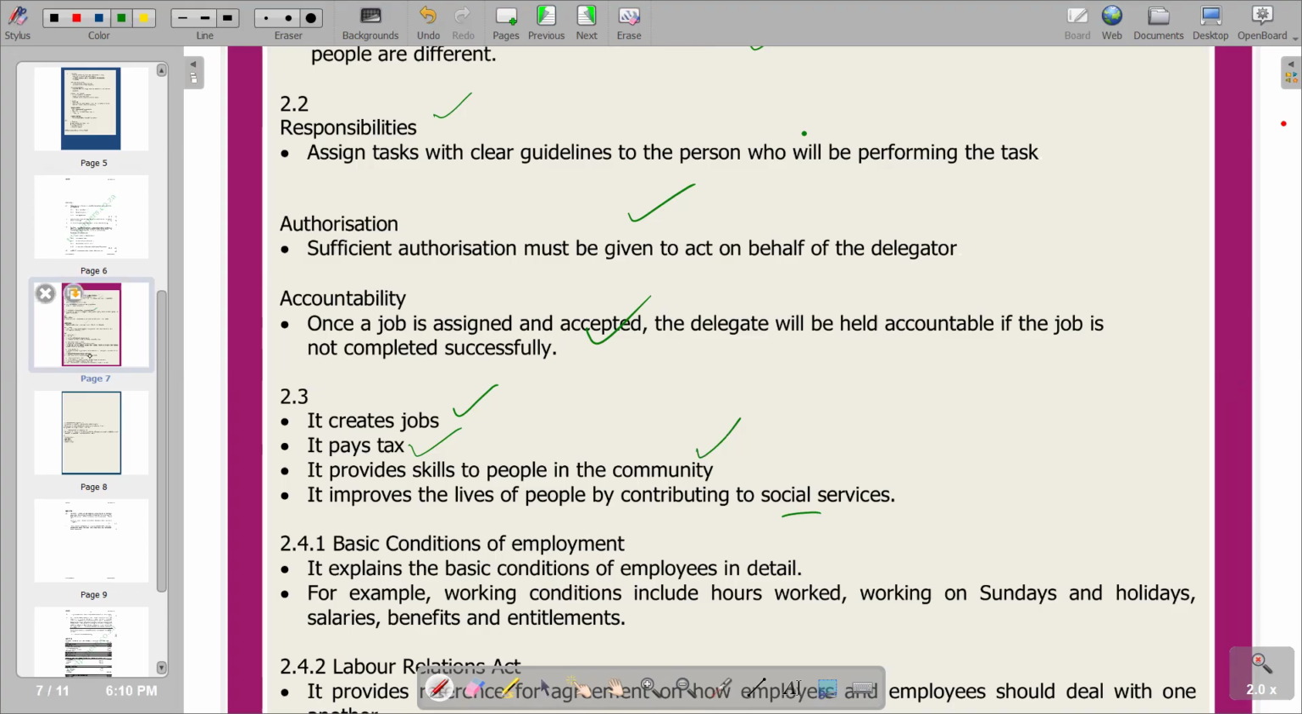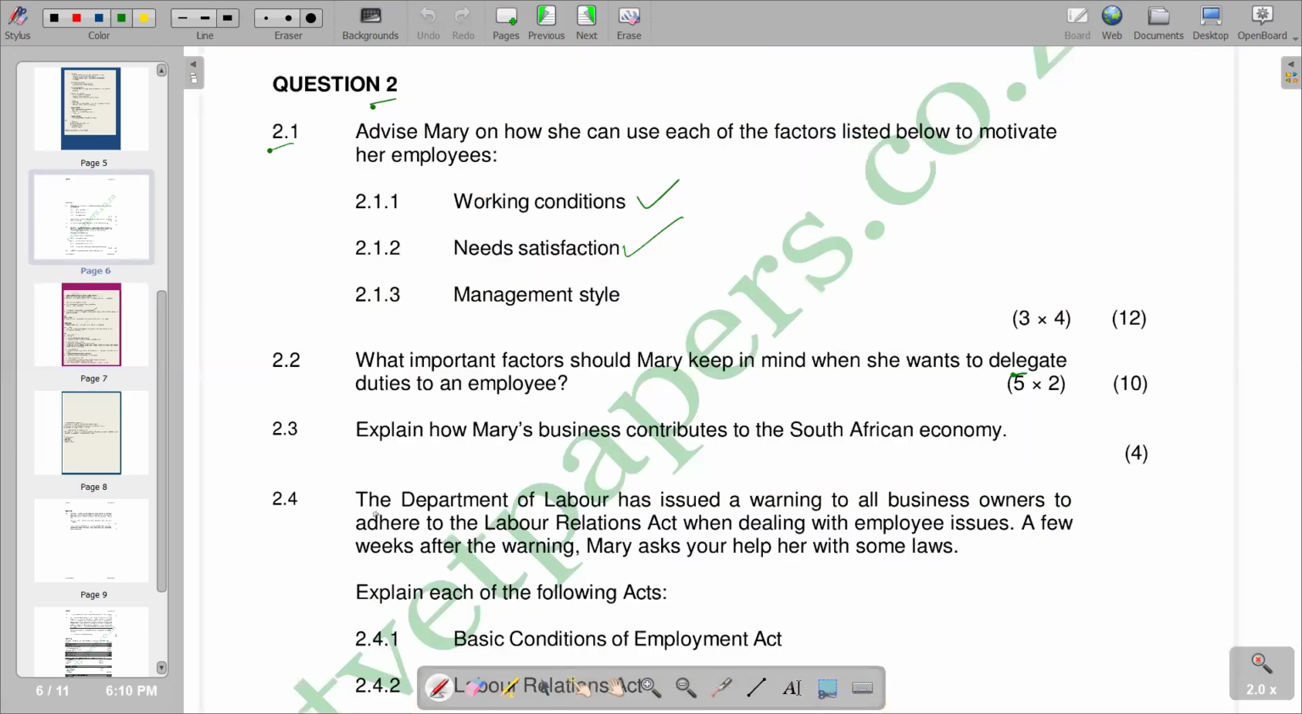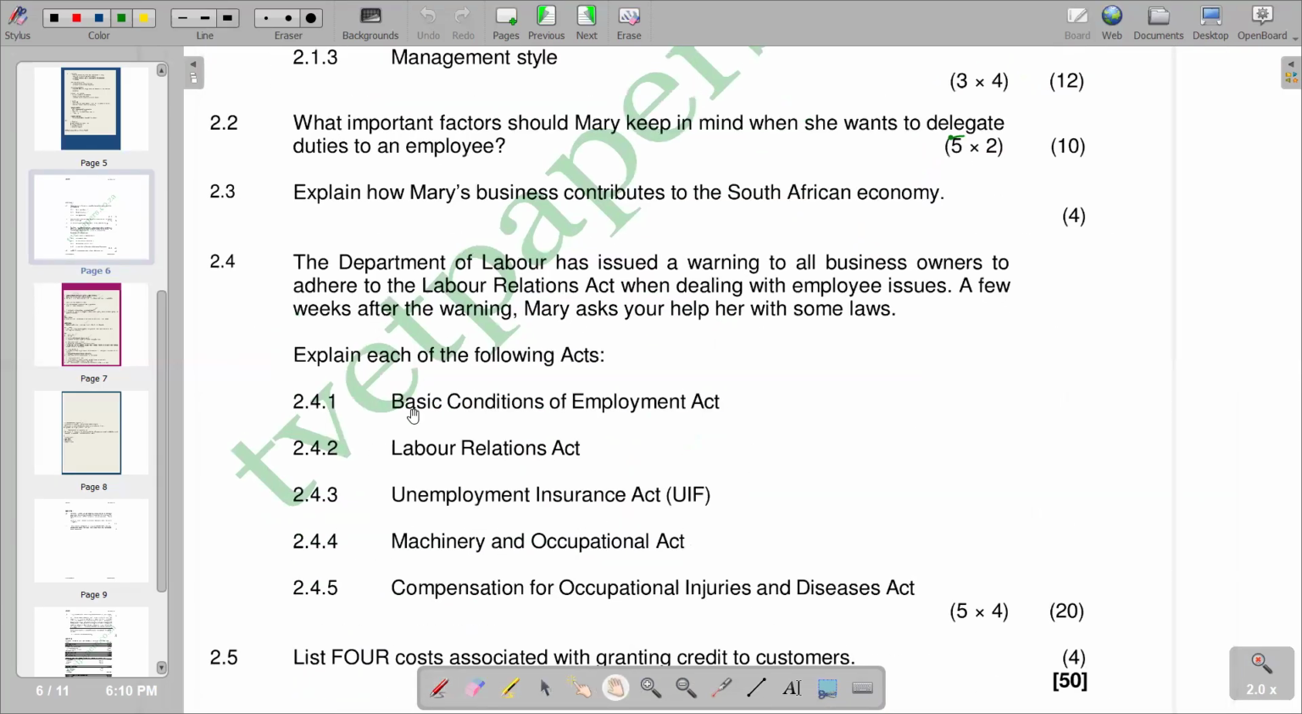So we'll go to the next part of the question, which is 2.4. The Department of Labor has issued a warning to all business owners to adhere to the Labor Relations Act when dealing with employee issues. A few weeks after the warning, Mary asked for your help with some laws. Explain each of the following acts. So we have various different acts that we have there.